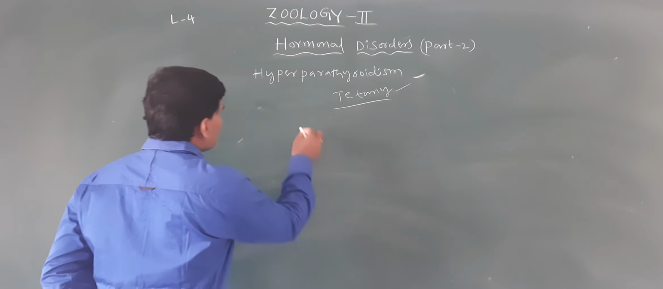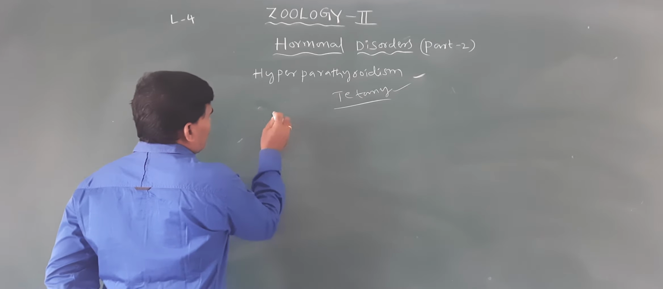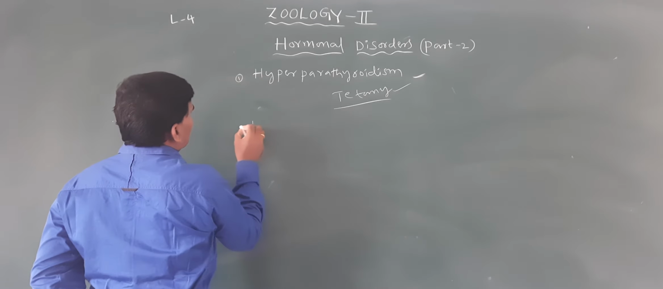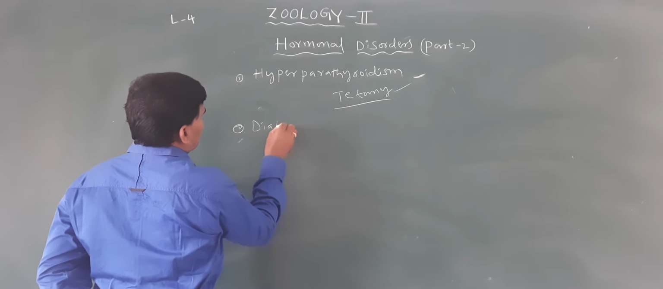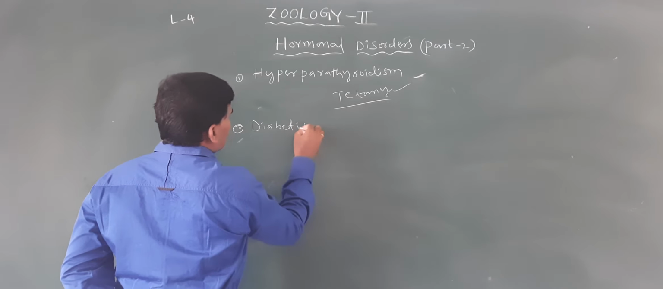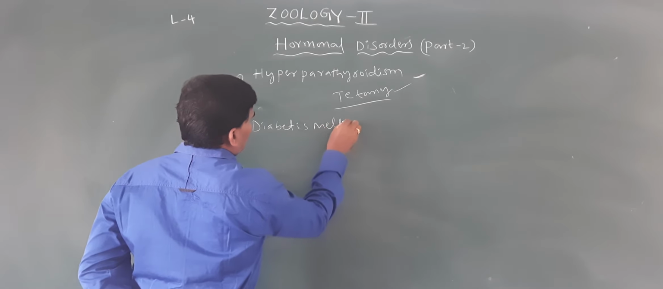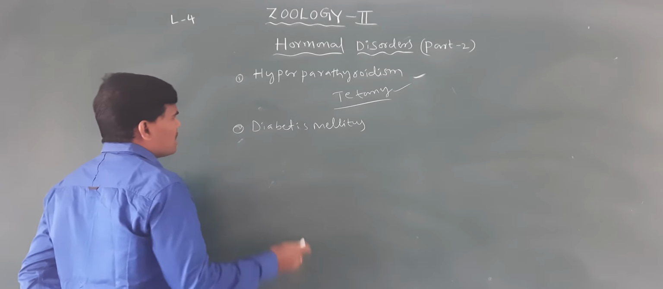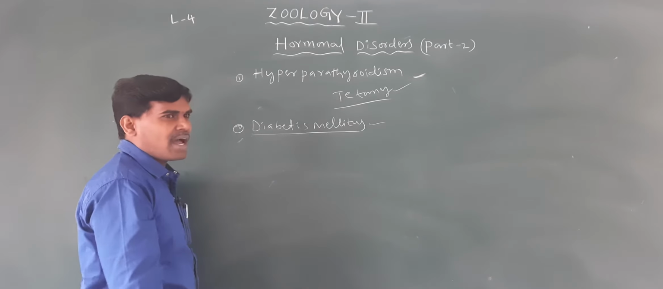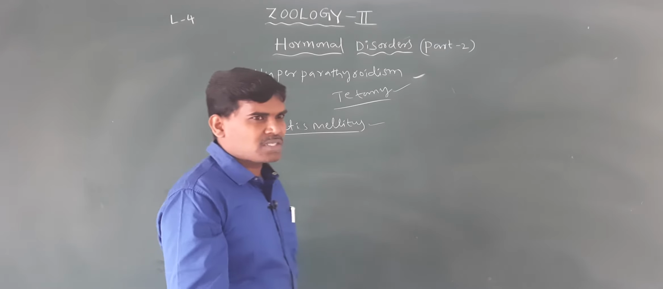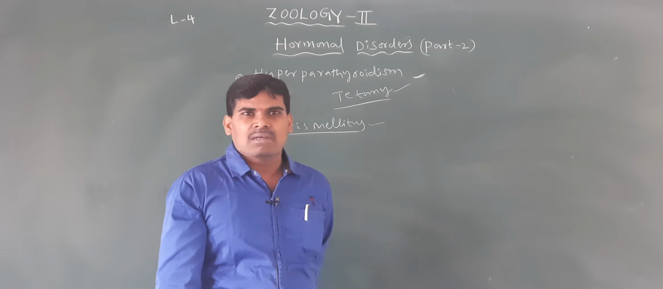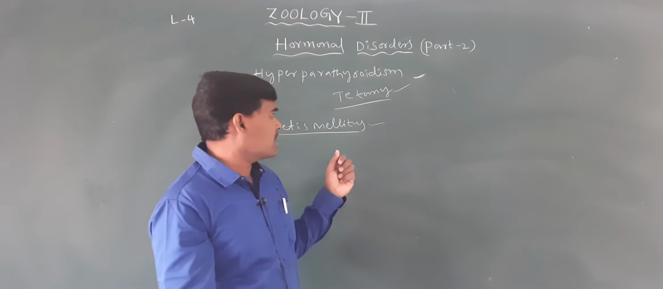Next, the insulin hormone, glucagon and insulin hormones, and next, diabetes mellitus. So what is diabetes mellitus? The pancreatic gland: which types of hormones does it secrete? Do you know? Can anyone answer?